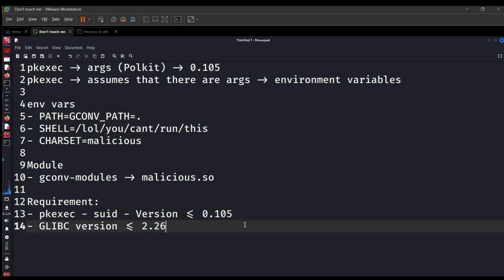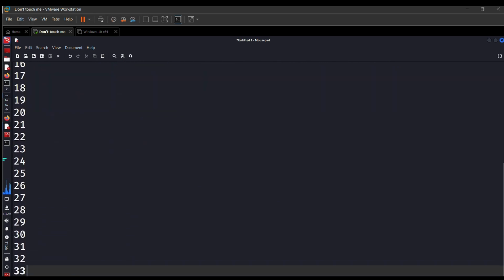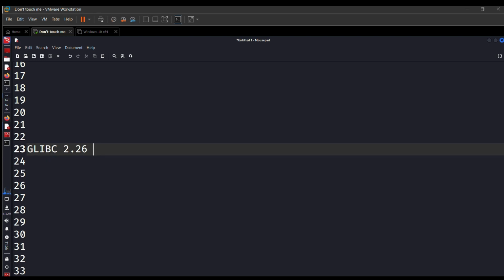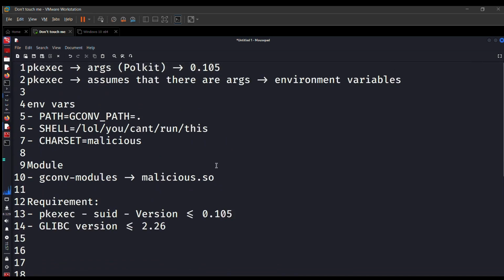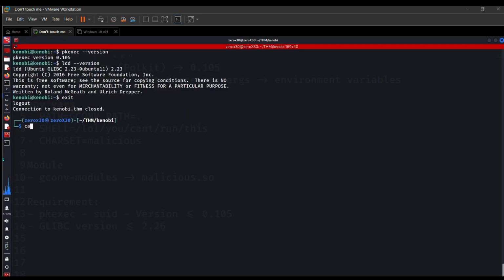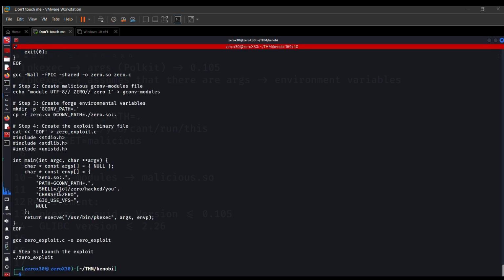But if this was something around 2.27 or 2.26, then the exploit might not work because glibc has a safeguard. So let me show what safeguard it is. If you have a glibc with version 2.26, let's take 26 only, then it will not allow you to use a malicious or any such name as charset.